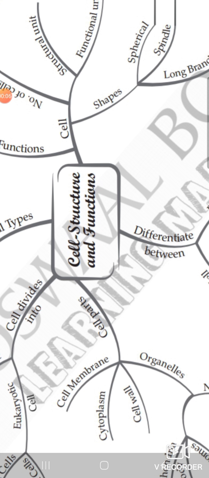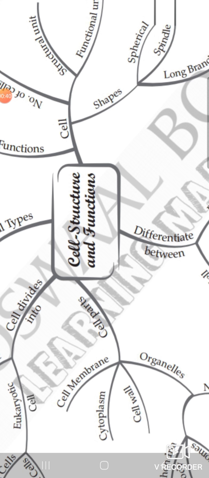We are learning class 8 science biology. Dear students, previously I already gave you the mind map of two chapters, that is chapter number 1, crop production and management, and chapter number 2, microorganisms: friends and foe. Okay, now this is the third chapter mind map. I am going to give you chapter number 8 in your textbook, that is cell structure and functions. After completing these 3 chapters' mind map revision, we will start a new chapter from the next video.